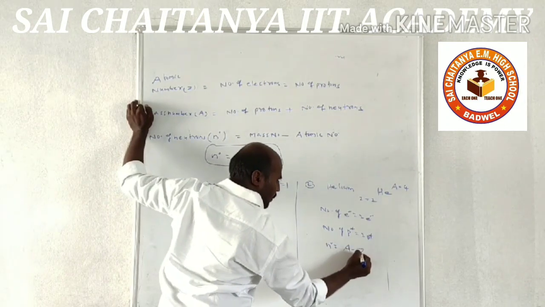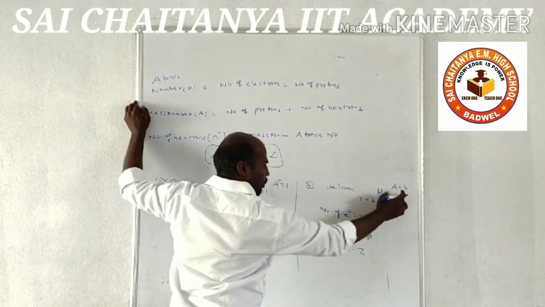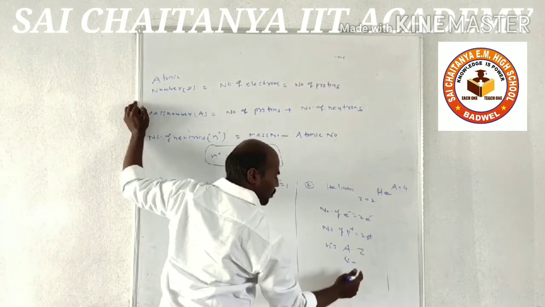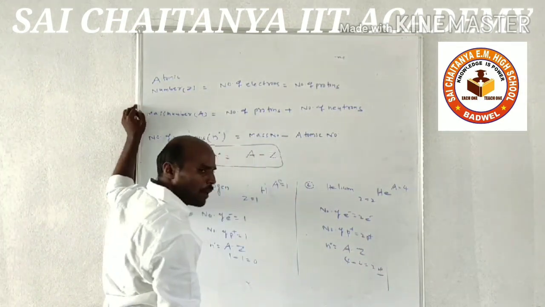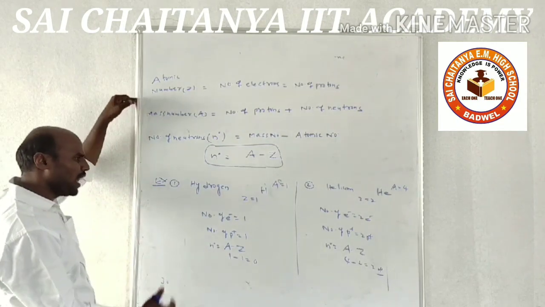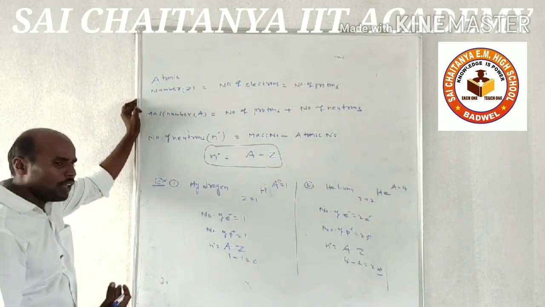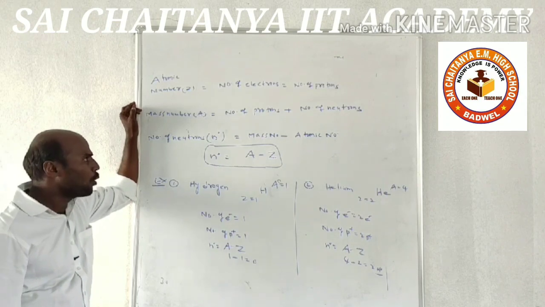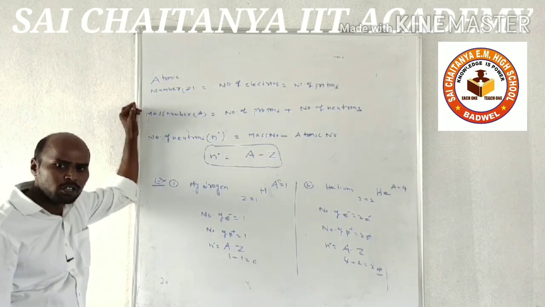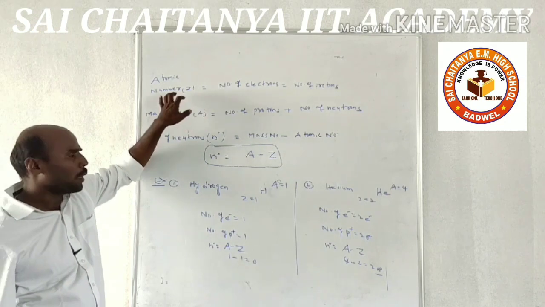How many neutrons will be present in the helium? A minus Z. So here the mass number is 4 and atomic number Z is equal to 2. 4 minus 2 is equal to 2. The number of neutrons in the helium atom is 2. Like that we can calculate every element: how many electrons and how many protons will be present is equal to the atomic number.